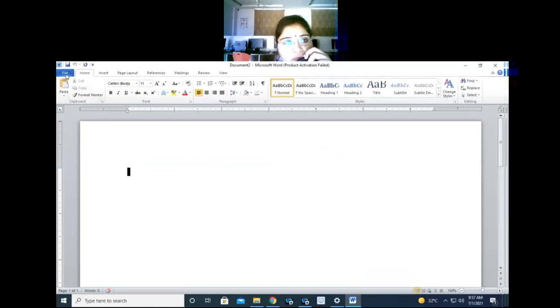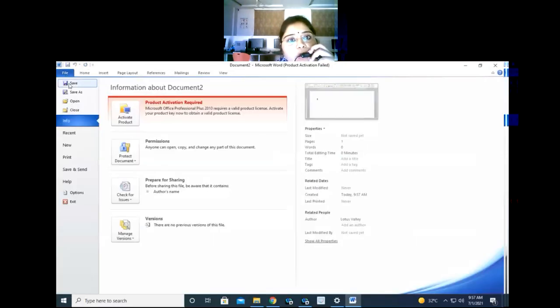This is the file tab where you can save your file, where you can open your file, from where you can create a new document.